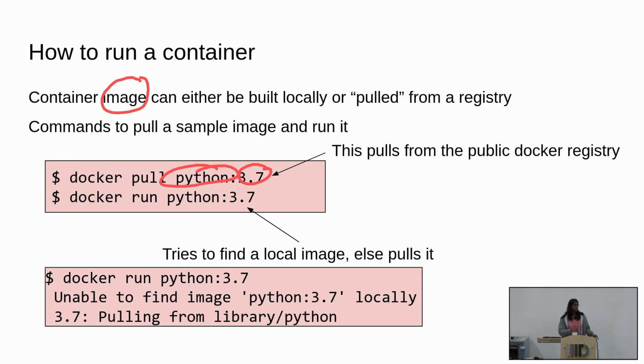After you pull, the image is available locally in your system, and then you can just run it. In fact, Docker helps you out: you can directly run, and if it's not able to find the image locally, it will pull it anyway. So you don't have to specifically run the pull command.